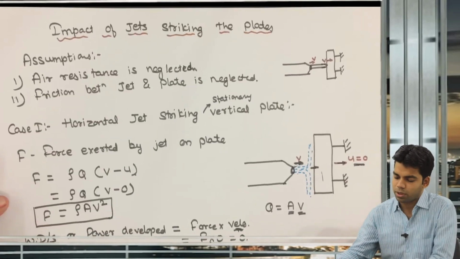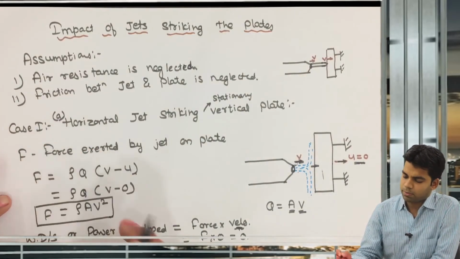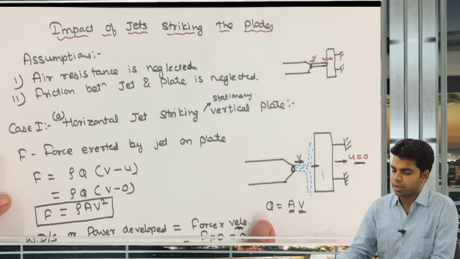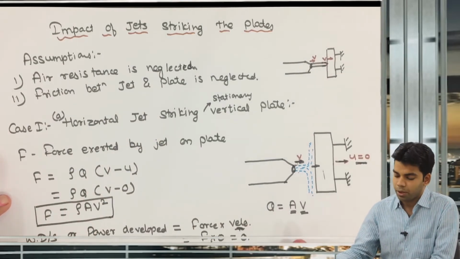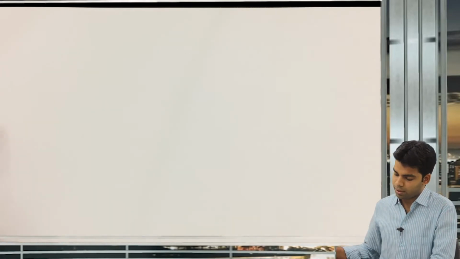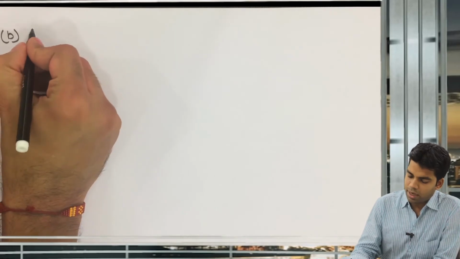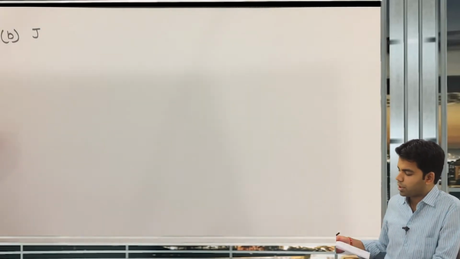Okay, so this is the first case, or I should say the first case of case 1, that is the horizontal jet striking a stationary vertical plate. Now we will look into the second case of this case 1, case B of case 1, that is jet and plate both are moving in the same direction.